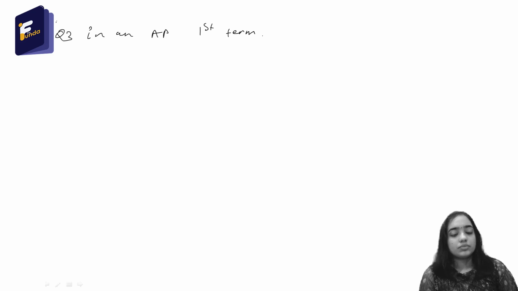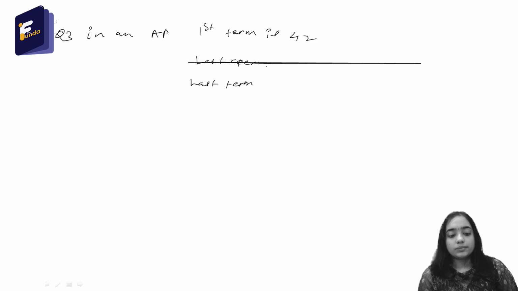This is question number 3. We are given that in an AP, the first term is 42, the last term is minus 138, and the common difference is minus 10.